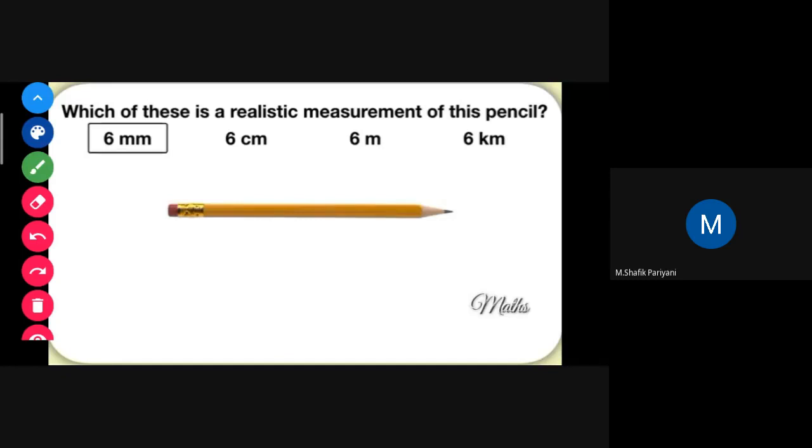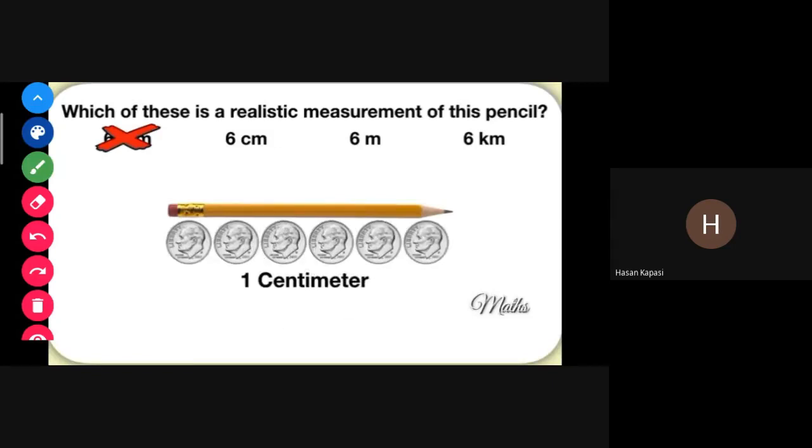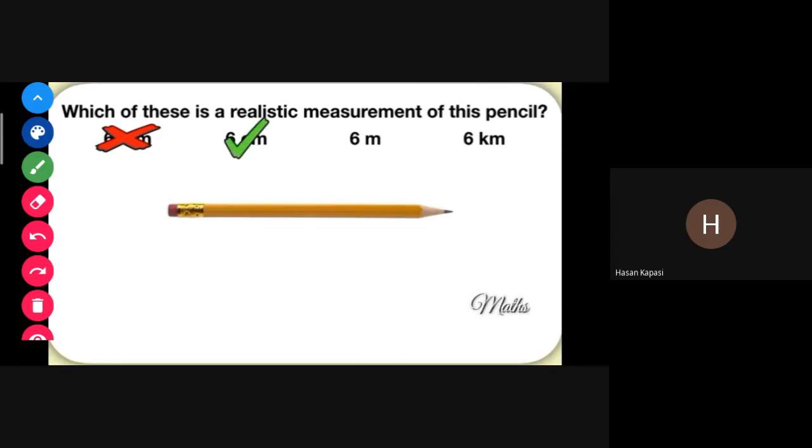Okay, one option we will see is millimeter. So it's not possible because that is a very small measurement. So that will be cancelled. Even in the exam you can do this. If you are confused, then you can take one option, then you can think. So if we put 6 on these, one centimeter means 6 centimeter. You can use the scale for every measurement.